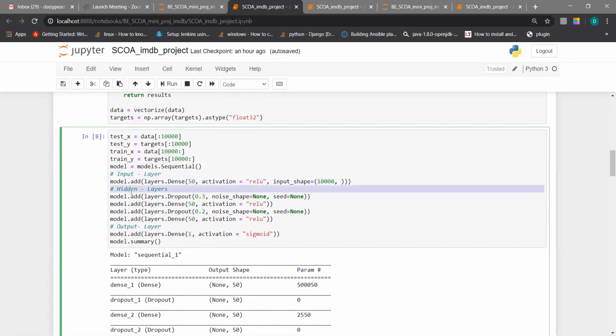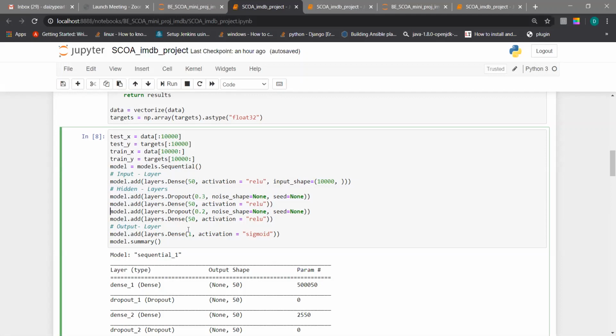Next is model.add layers.dropout. The dropout function is used to prevent overfitting. The rate must be within 20 to 50%. If we take layers.dropout 0.3, we have taken a 30% dropout rate.